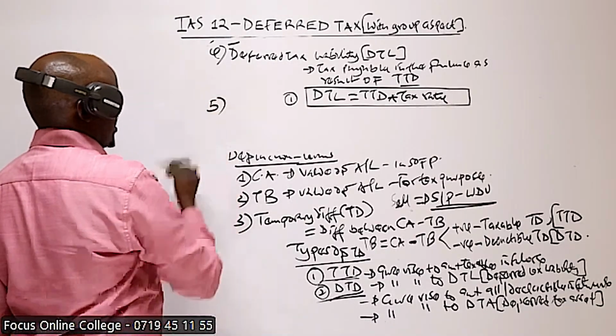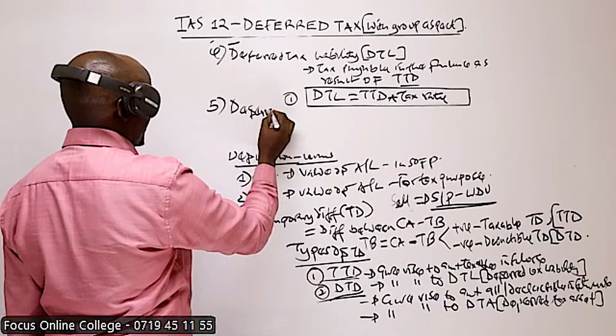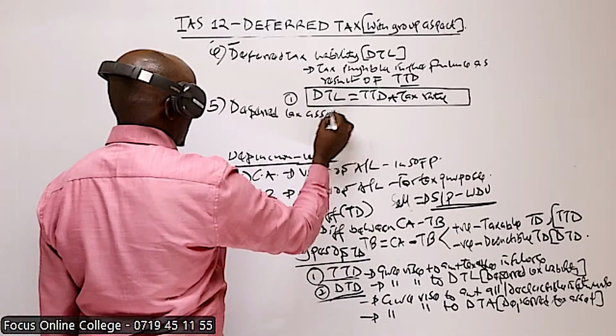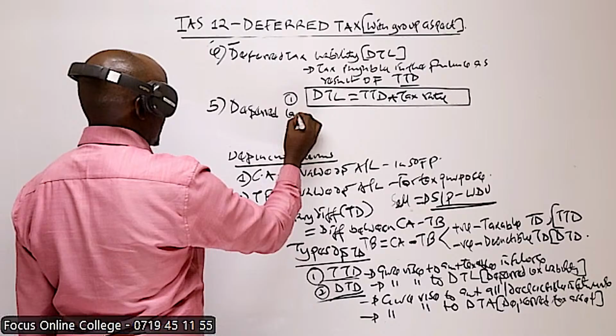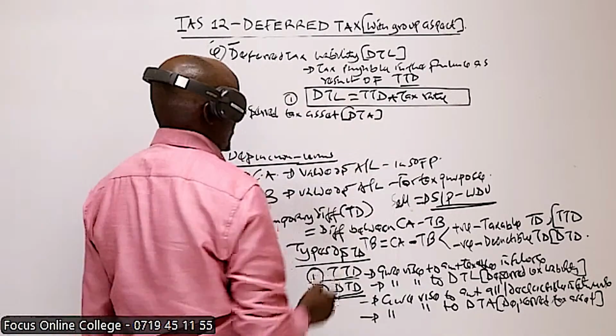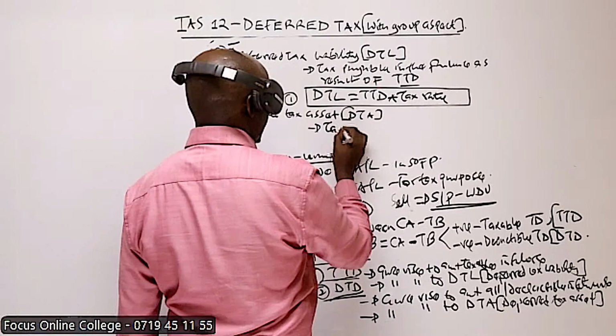The last term you need to know how to define here is deferred tax asset. Now a deferred tax asset is basically a tax